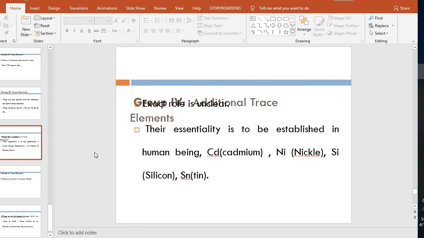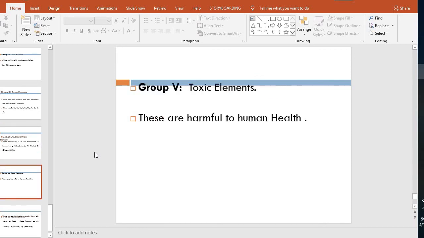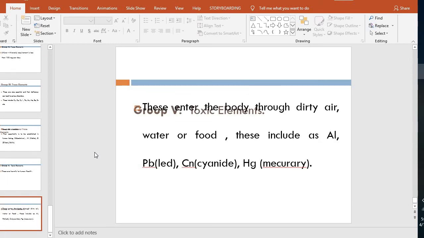Then group 5. All the toxic elements are included in group 5. These are harmful to human health. They accidentally go into the body and, at a certain level, are very toxic.